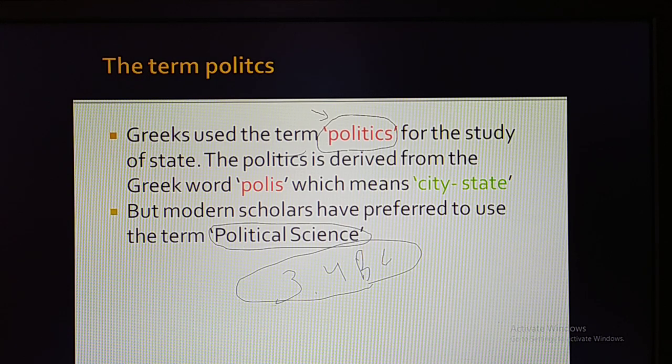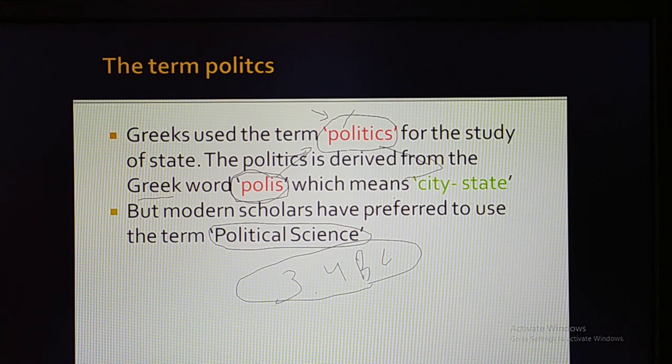Politics is the study of the state, and this word is derived from the Greek word polis. Greek was one of the famous languages in ancient days, and from the word polis, the word politics has been derived. And politics means city state.